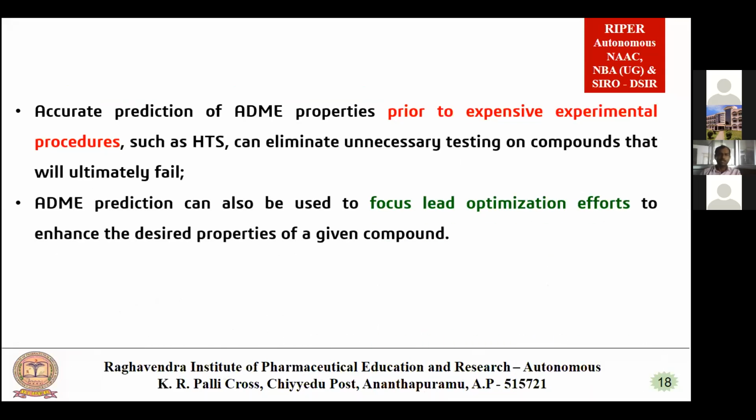So this is accurate prediction of ADMET properties prior to expensive experimental procedures. This is the alternative way before making the expensive experimental procedures. It is needed to predict accurate ADMET properties, such as with HTS, that is high throughput screening, which will eliminate the unnecessary testing of compounds that will ultimately fail. If you know before the experimental procedure that the compounds do not have the right properties, there is no need to go further for experimental studies. So they fail only in the prediction. ADME prediction can also be used to focus lead optimization efforts to enhance the desired properties of a given compound.